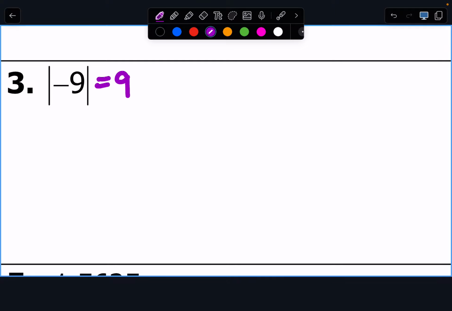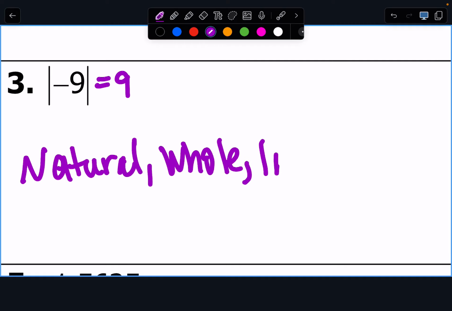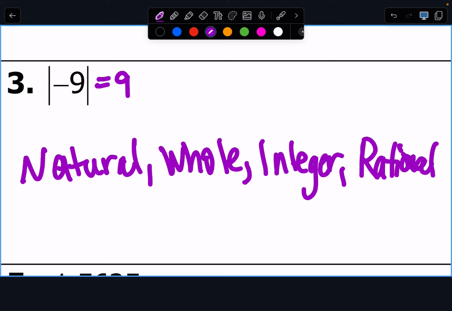Rational or irrational? It's rational. More specifically, what's the smallest bucket we can put it in? This is one of our counting numbers, right? 1, 2, 3, 4, 5, 6. If it's a positive number, without a decimal, without a fraction, we're putting it in the natural bucket. So if we put it in the natural bucket, notice how it's also a whole number. It's also an integer, which is rational. It's all 4 of those.